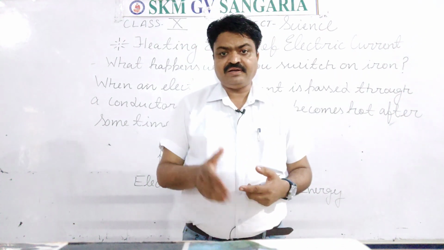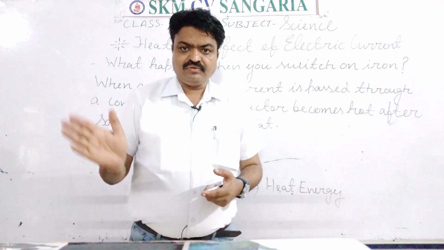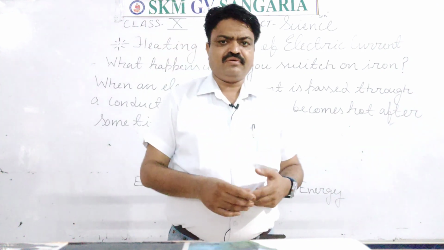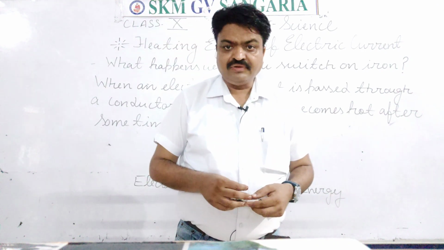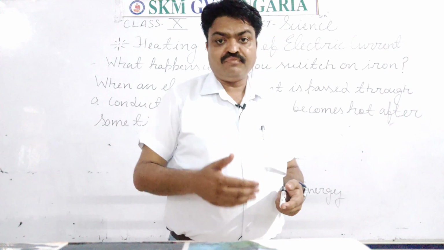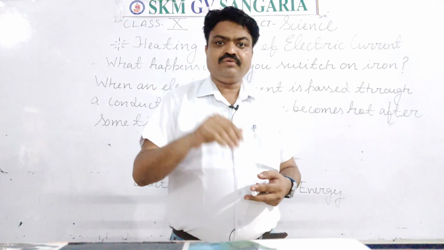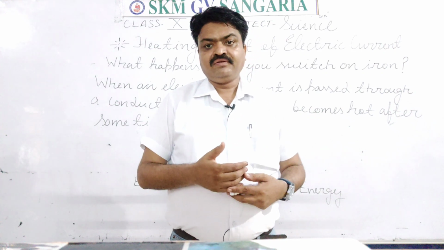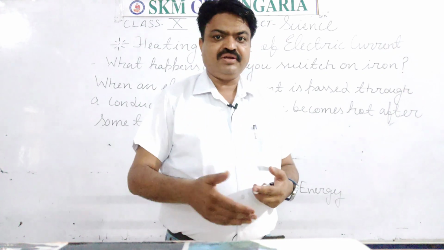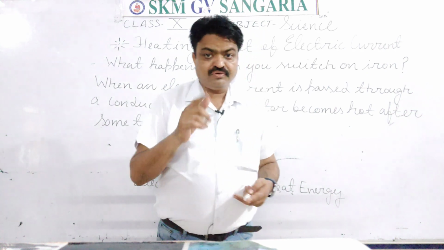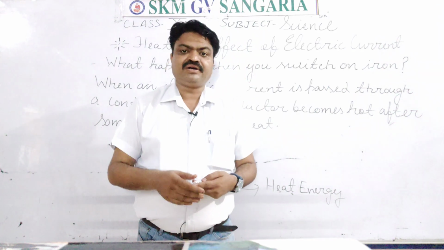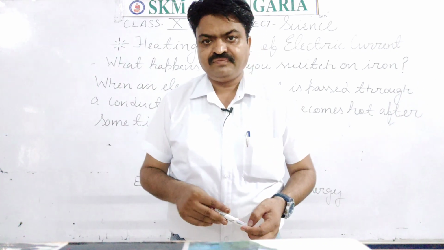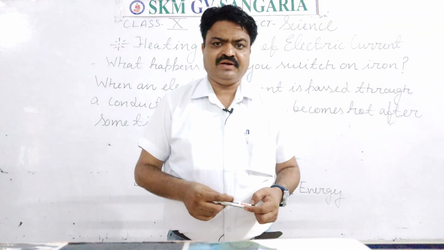Means when the current is passed through that iron, it has a nichrome wire, and that nichrome wire has more resistance, and due to having more resistance it converts the electric energy into heat energy, due to which the iron becomes hot, or some other devices become hot, student. So what is the heating effect of electric current?